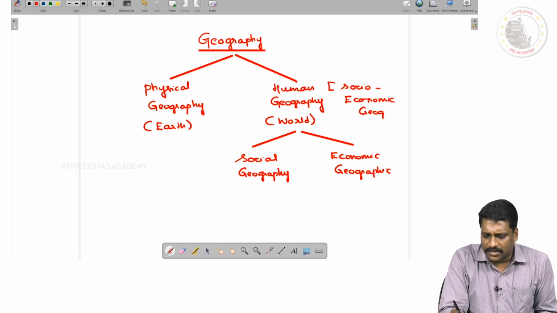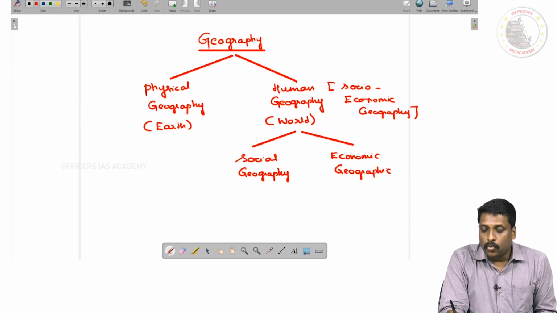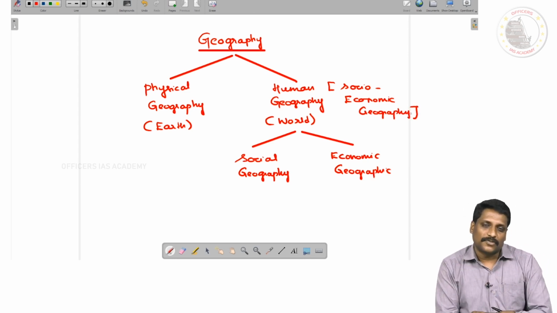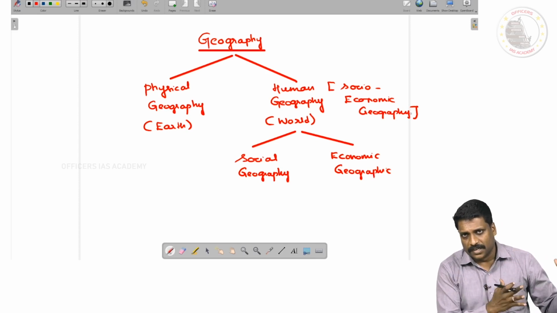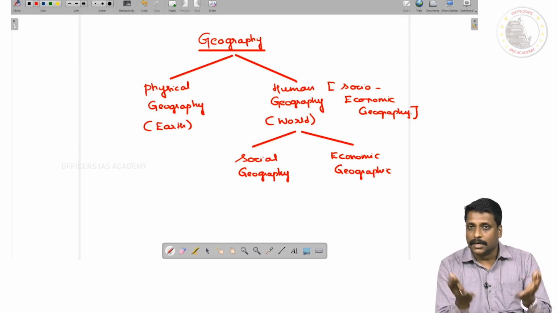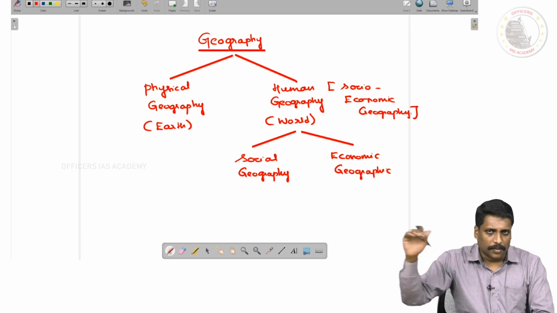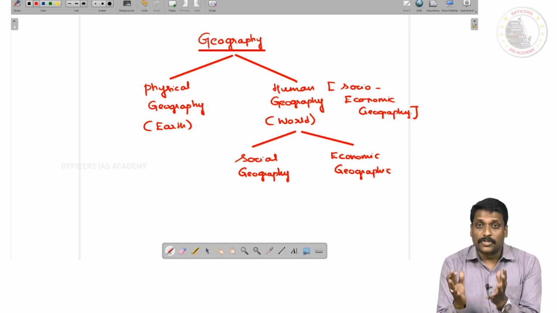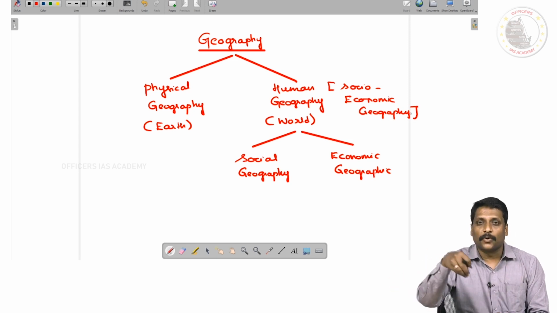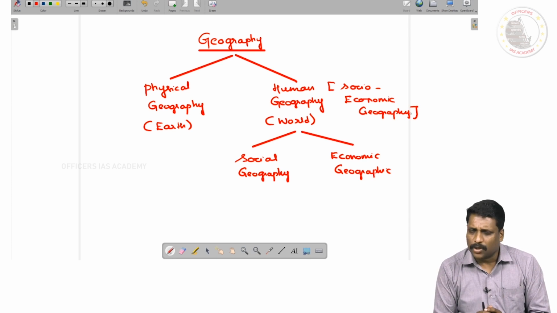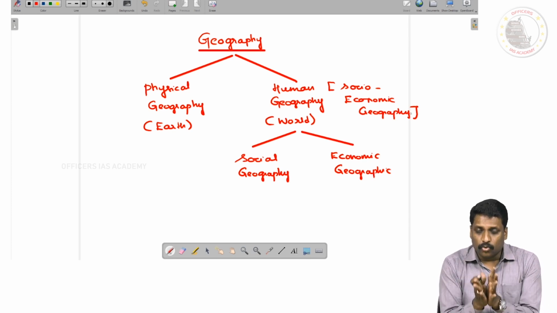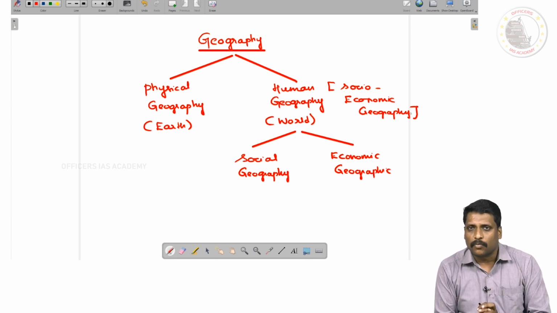Now, my dear friends, these are the two broad branches of geography that we have. I repeat, one, you call it physical geography, where you study the earth in isolation of human beings. When I talk about human geography, it's all about the study of the world. Along with the earth, I am also including the human element in it. These are the two basic divisions of geography that we have.